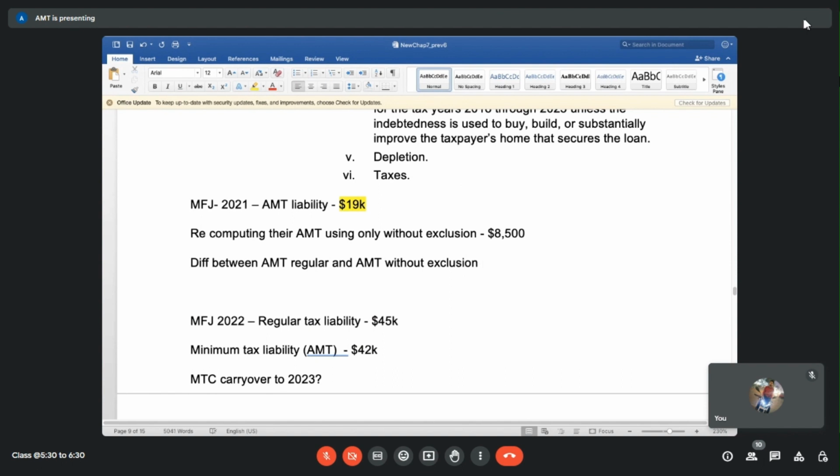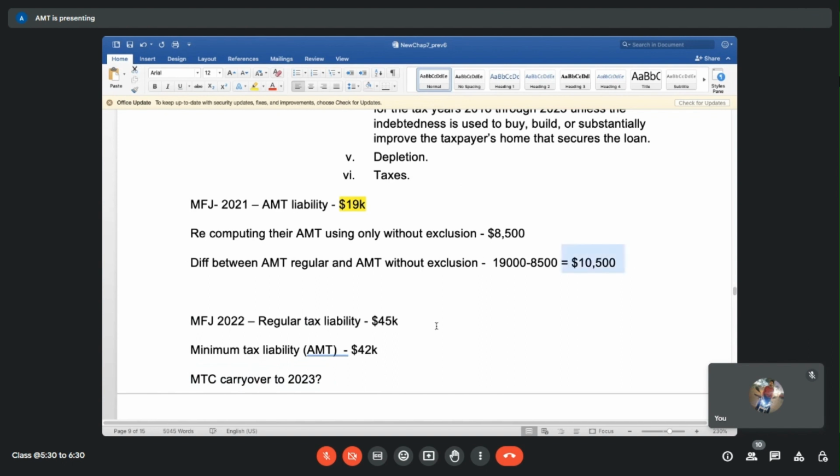All right, let's do that. 19,000 less 8,500. How much is it? 10,500. Okay, 10,500. I hope everybody is able to follow until here. Now, my question is, what is the MTC carryover to 2023? Out of this 10,500, they have credits.